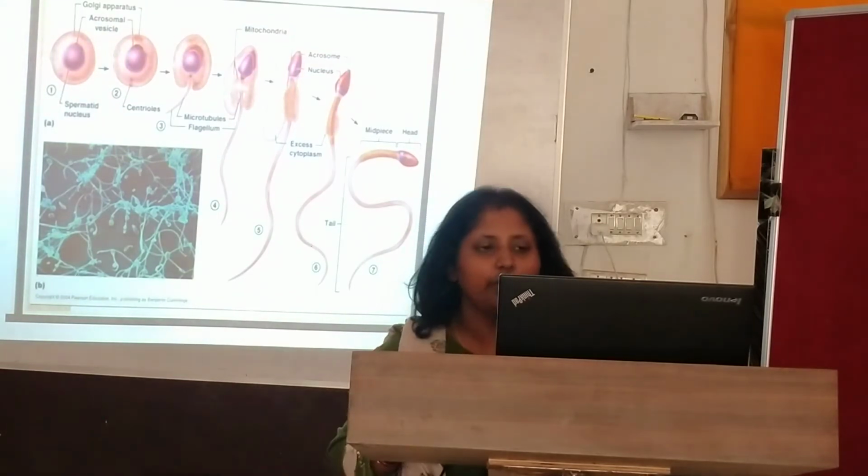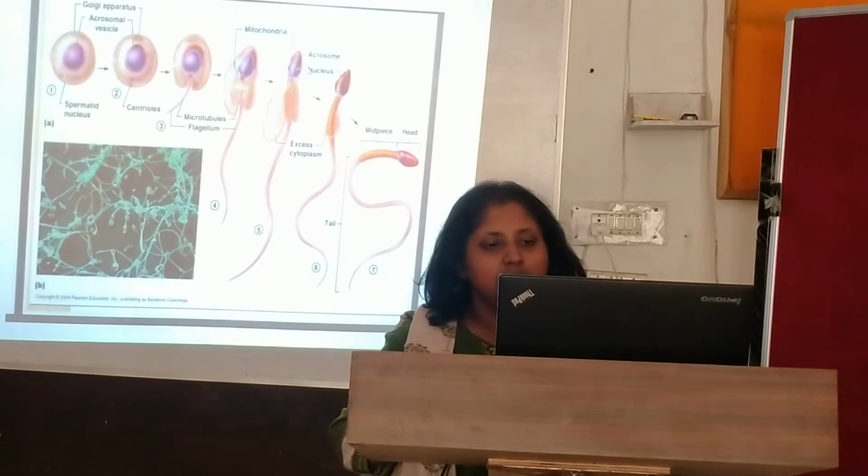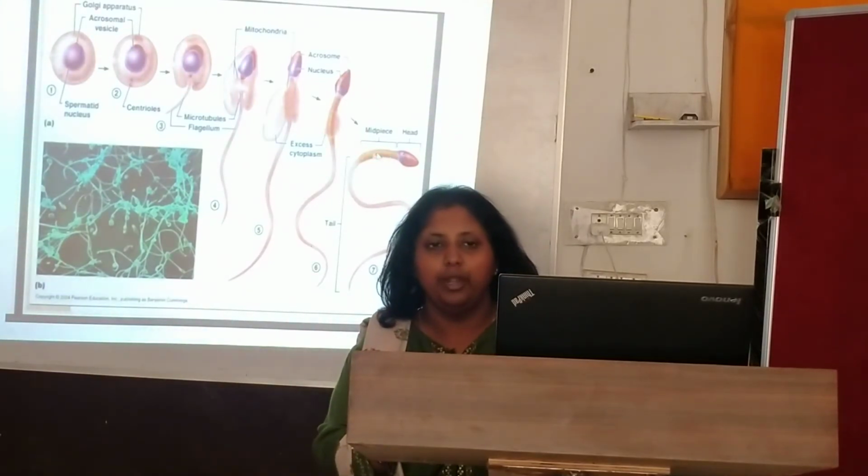They are the powerhouse of the cell. So further in the formation you can see the acrosomal head. The nucleus is there, and this is the neck, and the tail is there. And further in the formation, the excess cytoplasm is here, which is moving up. And finally, this is the exact mature structure of a sperm, where you can see the head, middle piece, and the tail.